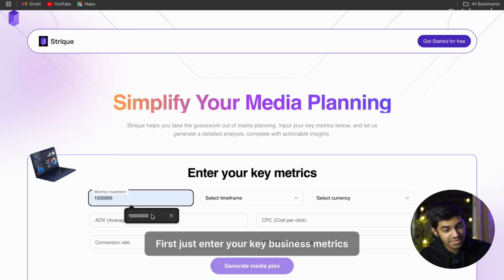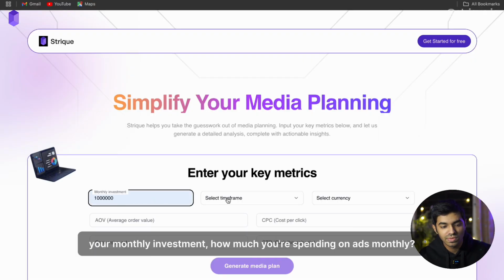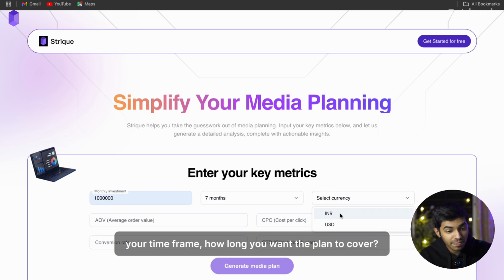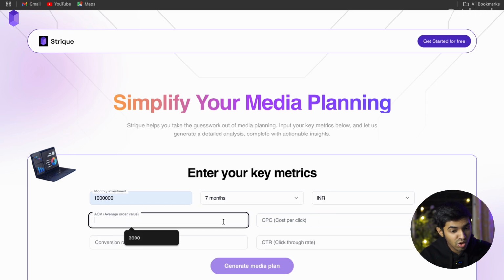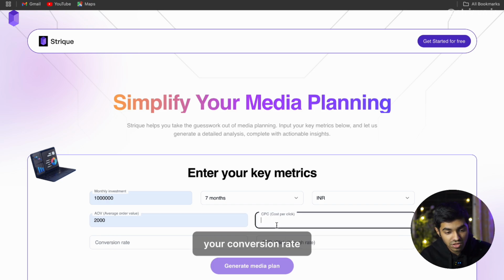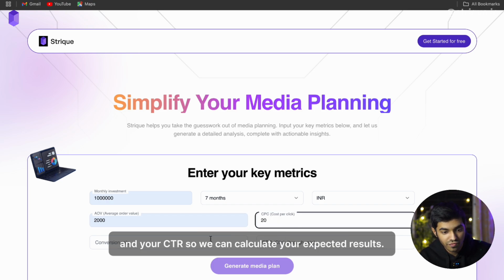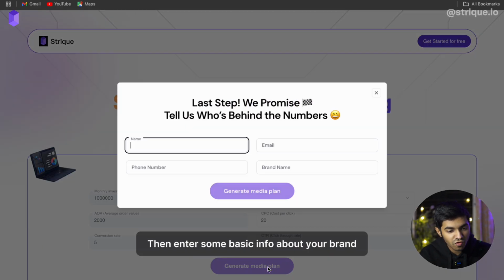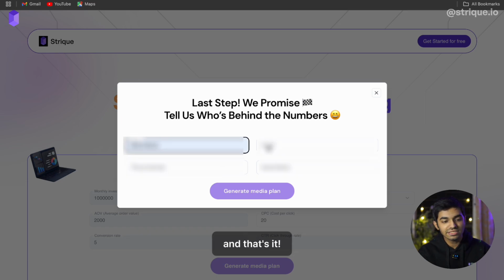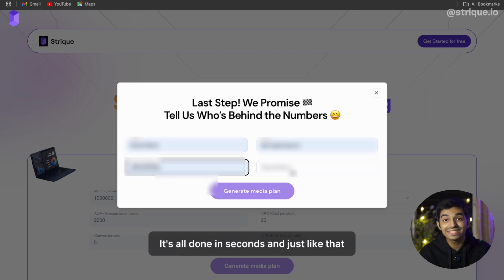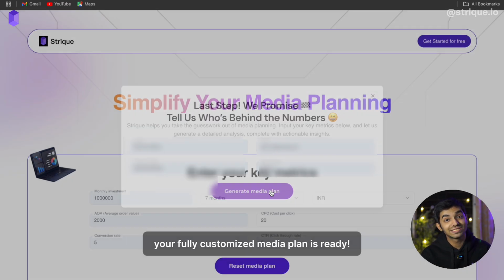First, just enter your key business metrics: your monthly investment, how much you are spending on ads monthly, your time frame, how long you want the plan to cover, your average order value so we can predict your revenue, your CPC, your conversion rate, and your CTR. So we can calculate your expected results. Then enter some basic info about your brand, like your brand name and your contact details, and that's it. No complicated formulas, no spreadsheets, it's all done in seconds. And just like that, your fully customized media plan is ready.